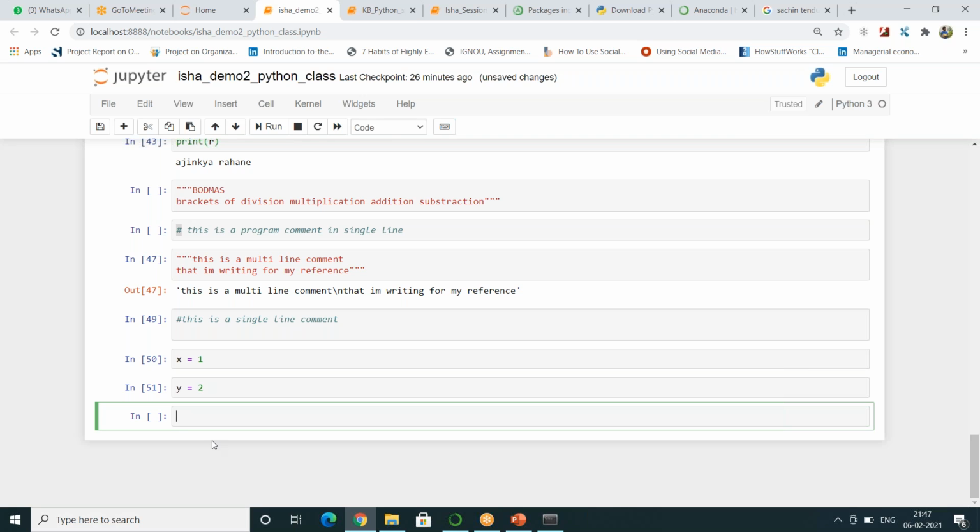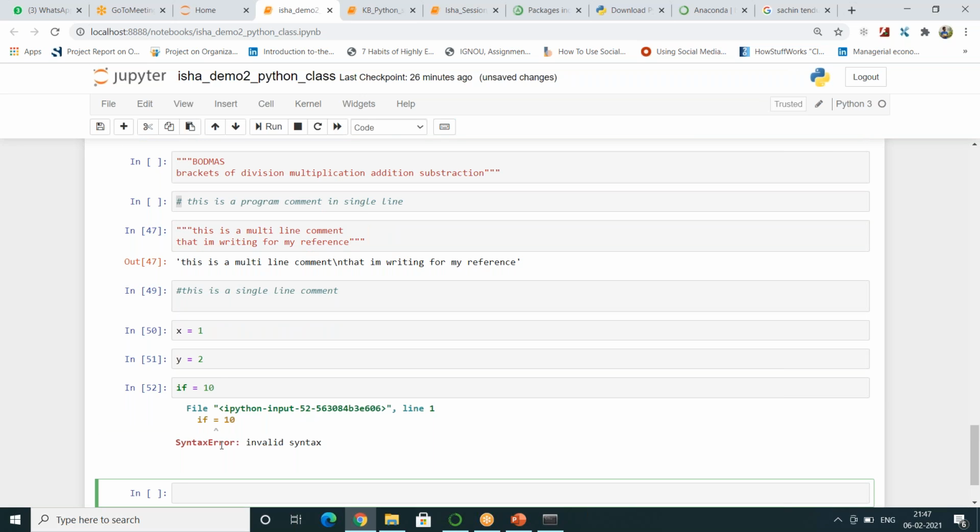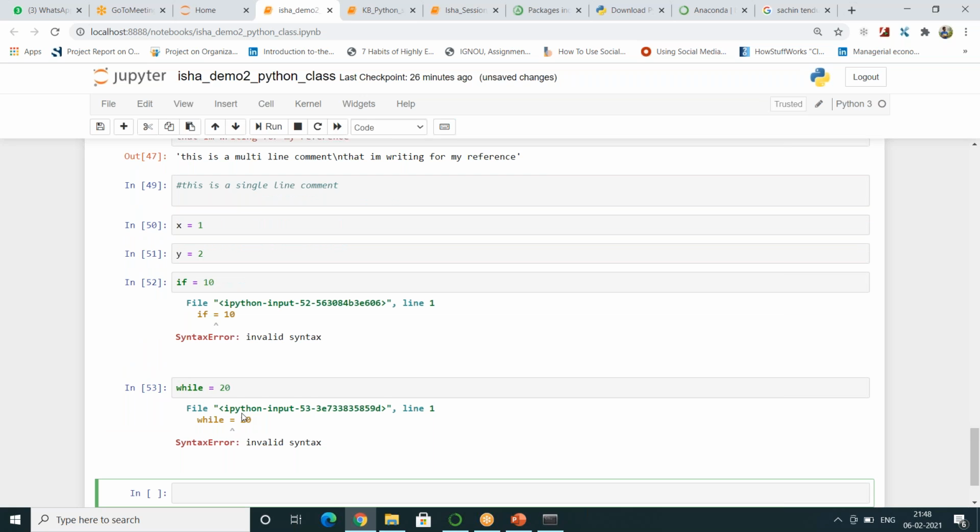Suppose I was writing an if statement and I use if is equal to 10. No, you cannot write it. If you want to use while is equal to 20, no, you cannot use it. There is a list of predefined keywords which already exist in Python. Those you cannot use as variable names in Python.